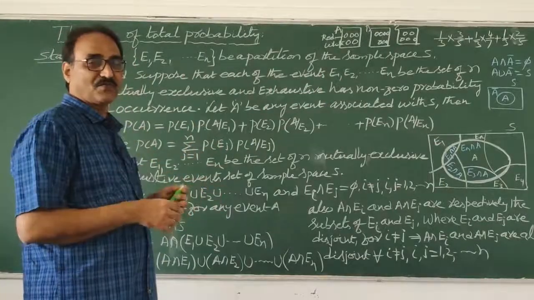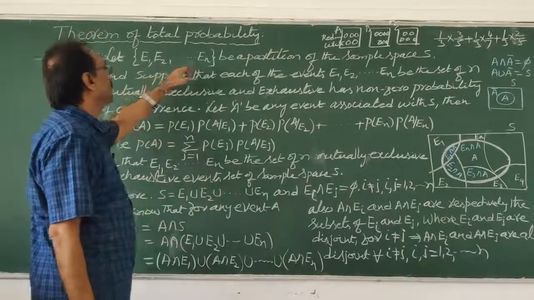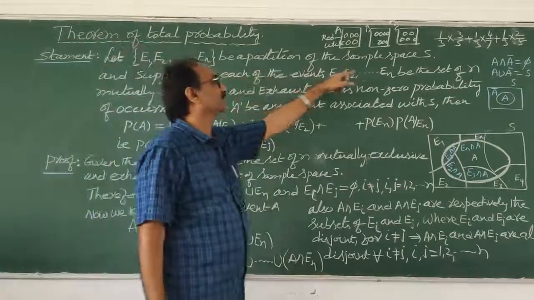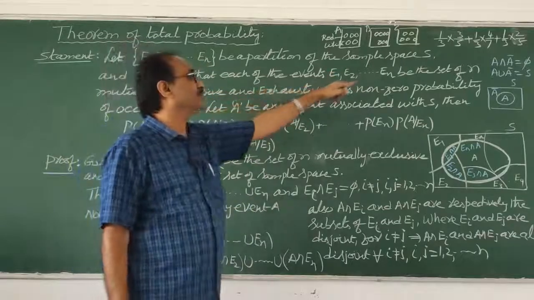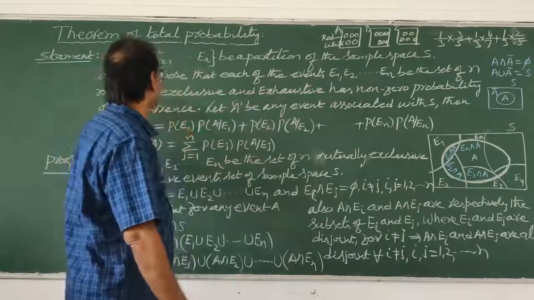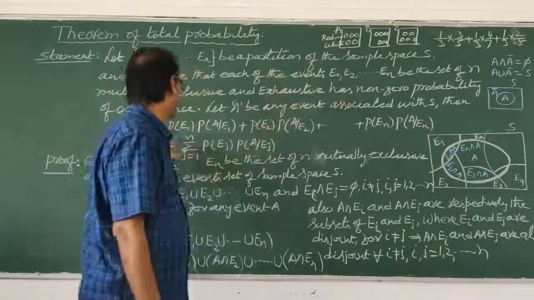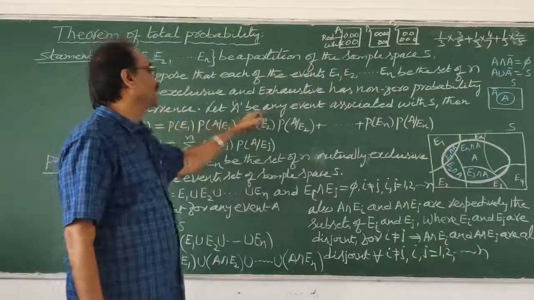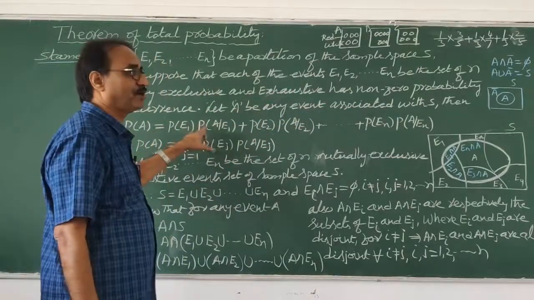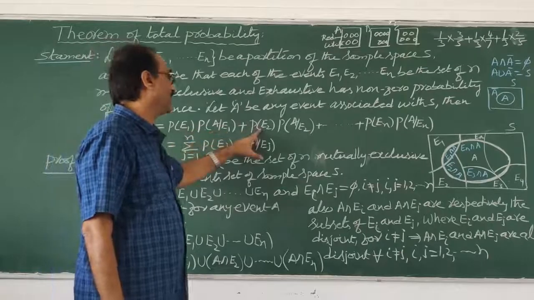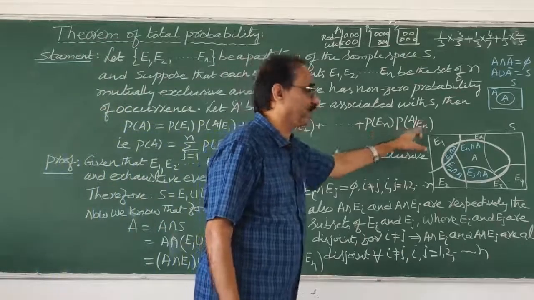Now once again, before going to the problem, we read the statement. Let E1, E2 and so on En be a partition of the sample space S, and suppose that each of the events E1, E2 and so on En, the set of n mutually exclusive and exhaustive events, has non-zero probability of occurrence. Let A be any event associated with S, then P of A is equal to P of E1 into P of A given E1, plus P of E2 into P of A given E2, plus and so on, plus P of En into P of A given En.